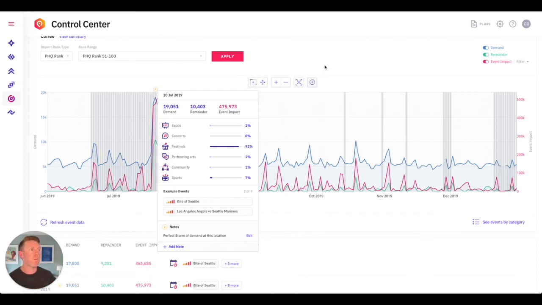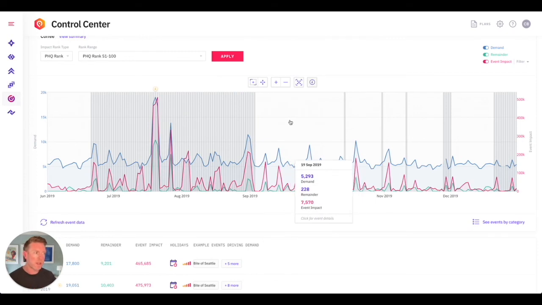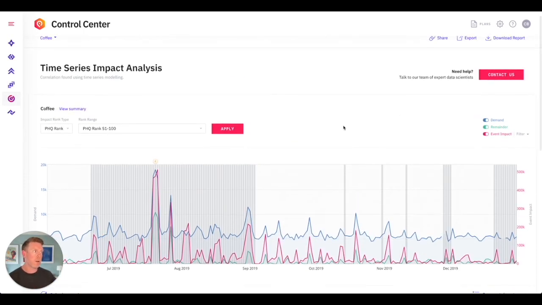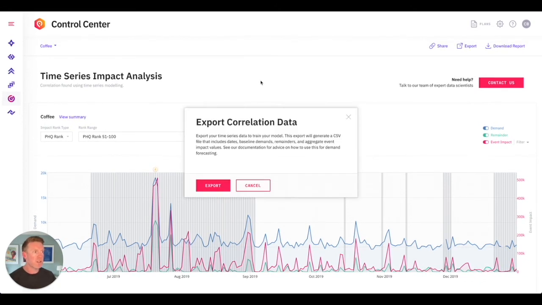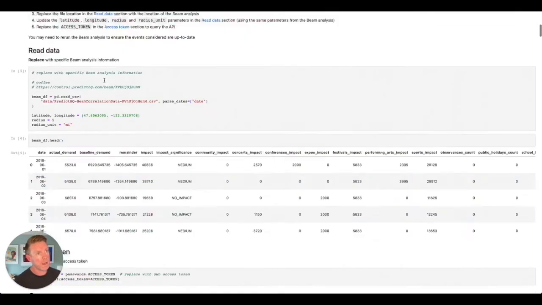But we don't just stop there. So this is a great visualization. It can give you a really quick indication of what's impacting you. But we've gone a step further. So you can actually go and export this information. And what do you want to do with this? You can actually bring this, your data scientist can bring this into their notebooks, whether that's Jupyter or Google Colab. So this has actually been brought into a notebook over here.